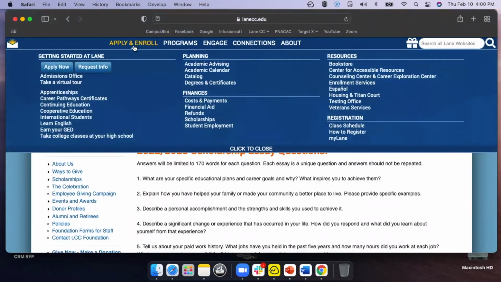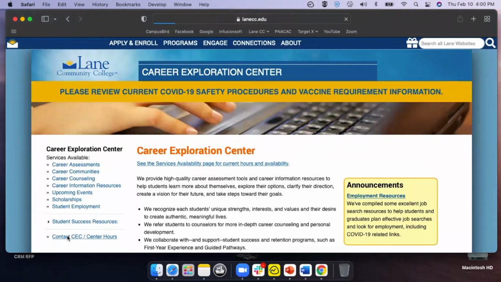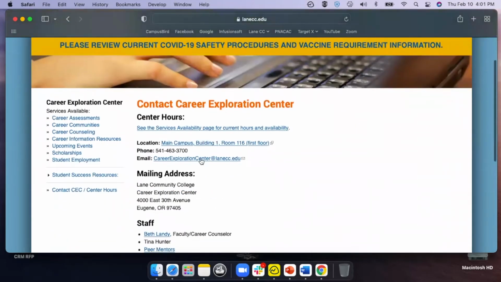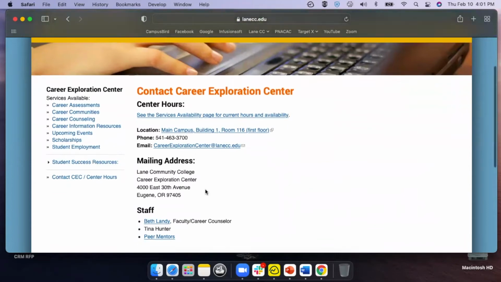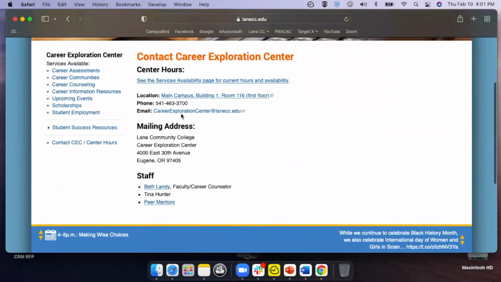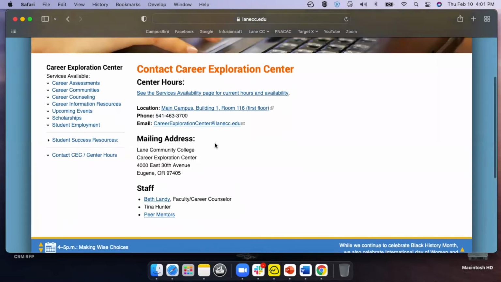If you click on this apply and enroll button here and hover over to here, it says career exploration center and then their contact. If you email them at this email, or you can call them or visit us in person, they should be able to look at that and review your essay questions, or provide assistance as far as the scholarship application as well.